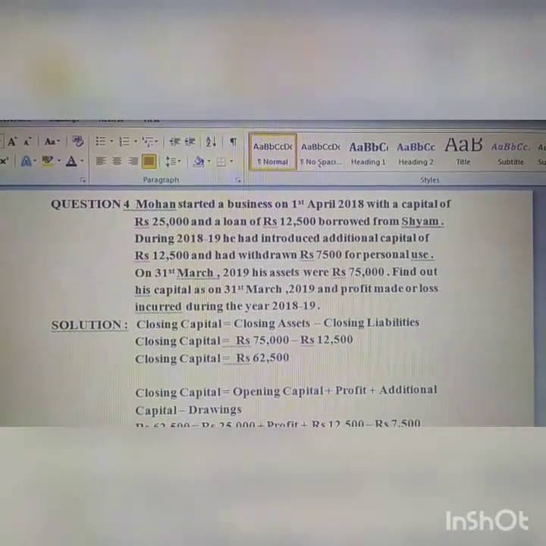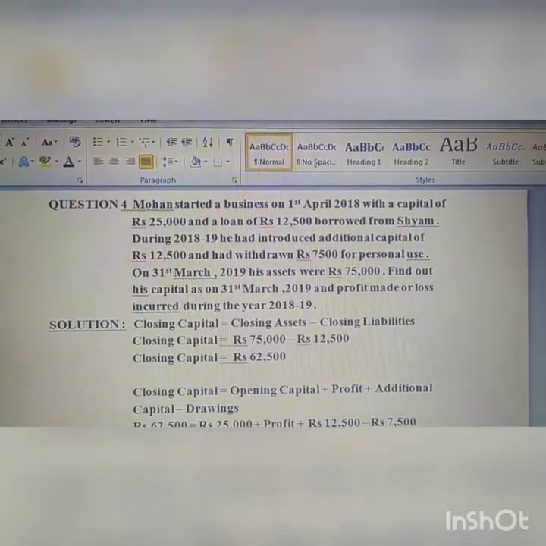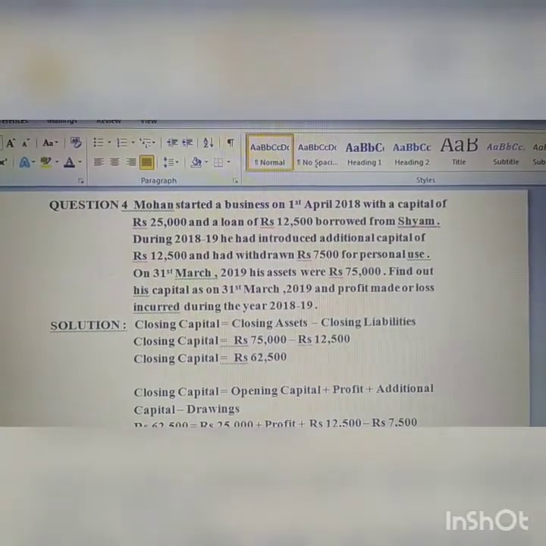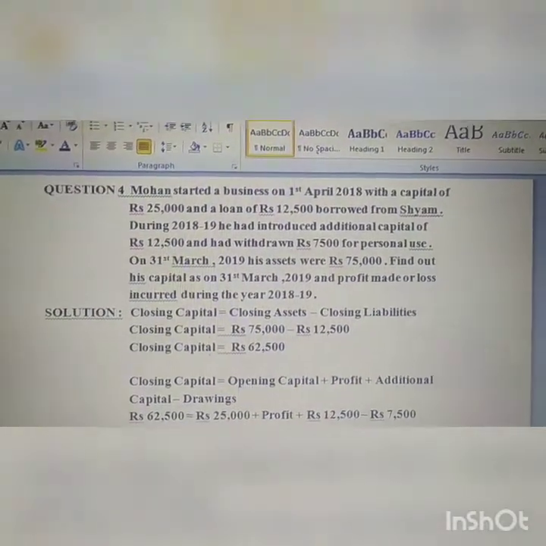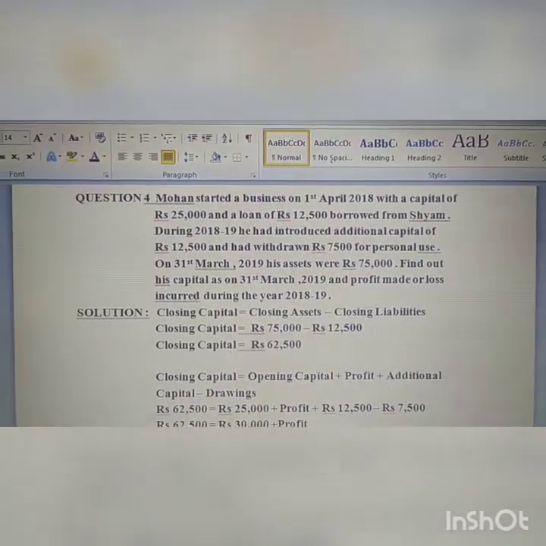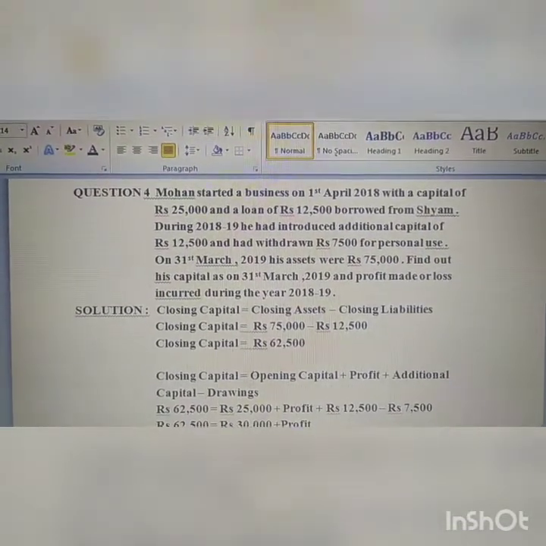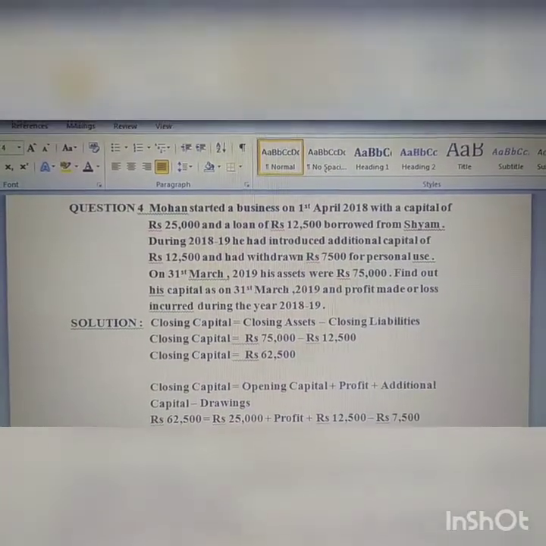These are closing assets. Find out his capital as on 31st March 2019 and profit made or loss incurred during the year. In the question we have closing assets given. 31st March 2019 assets will be considered closing assets.